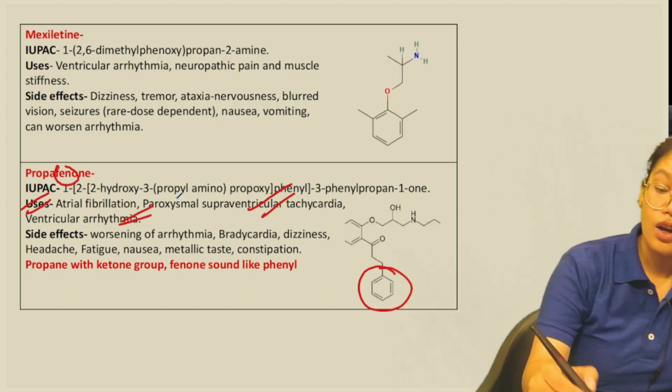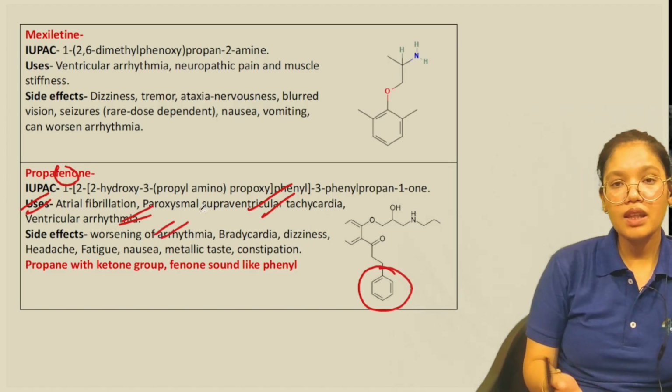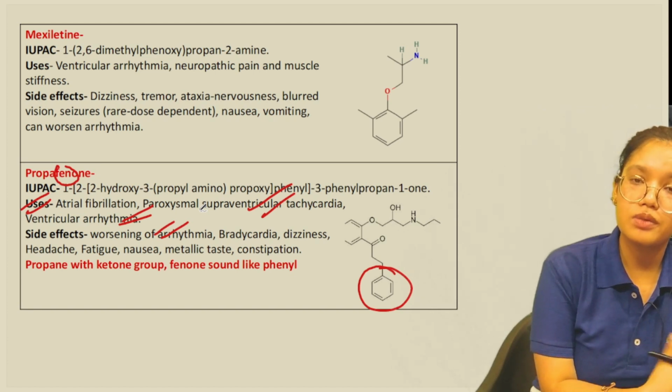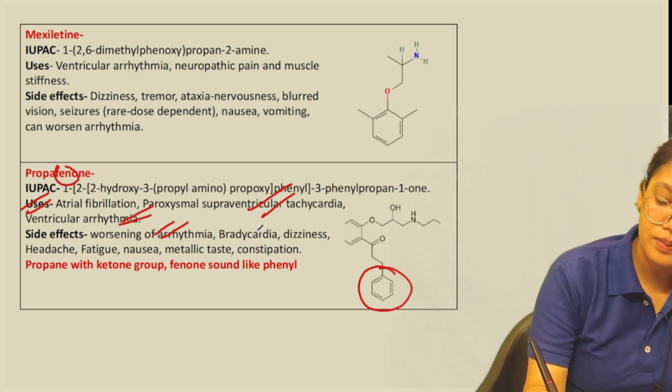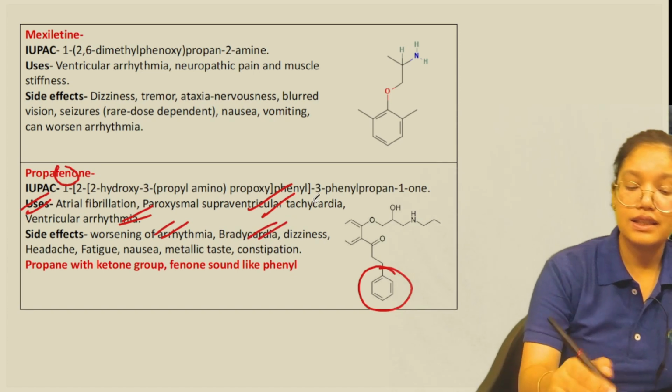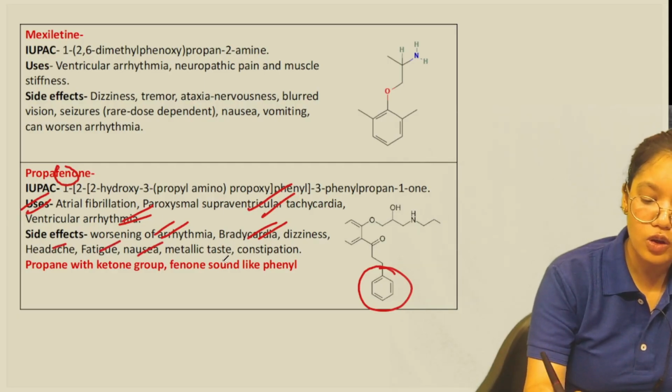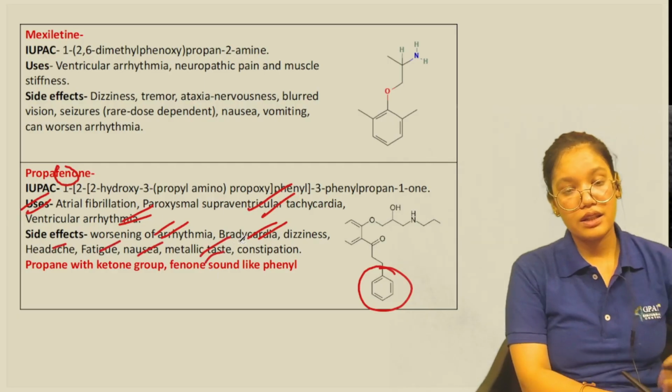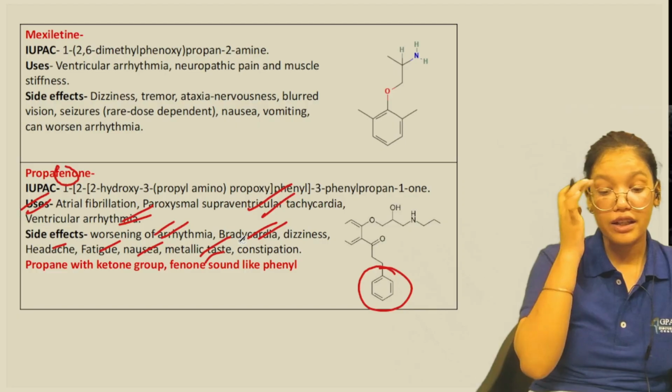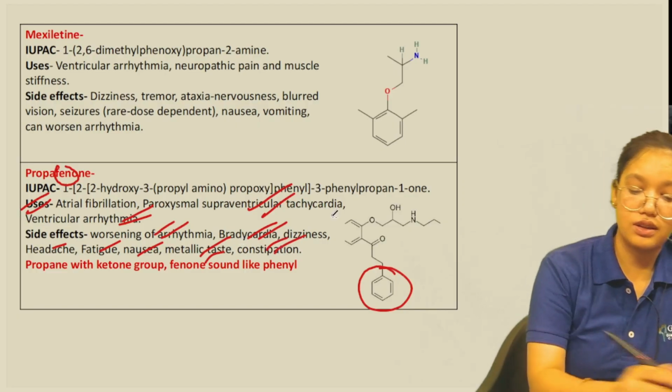Side effects, worsening of arrhythmia in the case of overdose mainly. Then bradycardia, dizziness, headache, fatigue, nausea. Then metallic taste can also be the side effect here. Then constipation is the side effect.